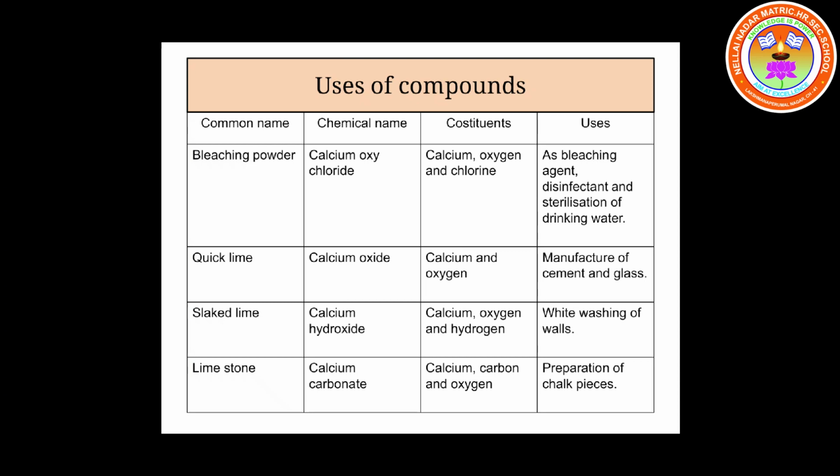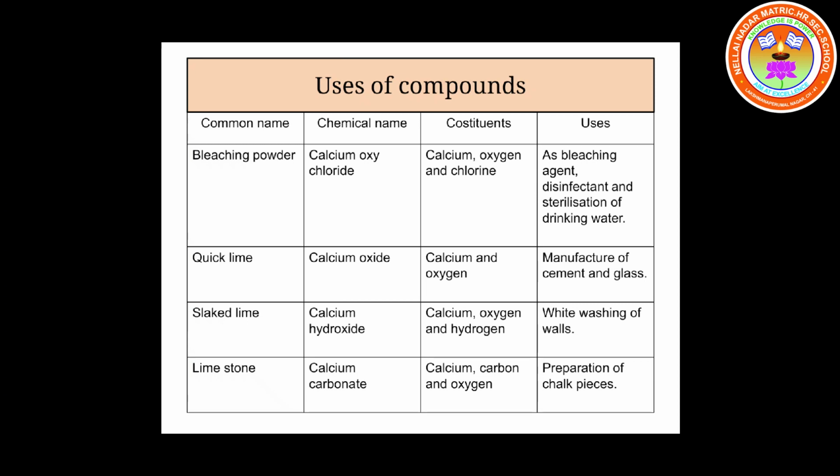Slaked lime. The next compound is slaked lime. Its constituents are calcium, hydrogen and oxygen. It is calcium hydroxide. It is used in whitewashing the walls of our houses, industries and various buildings. So that is slaked lime.